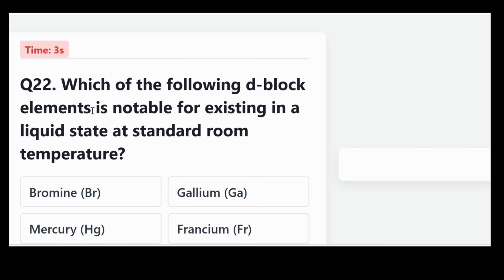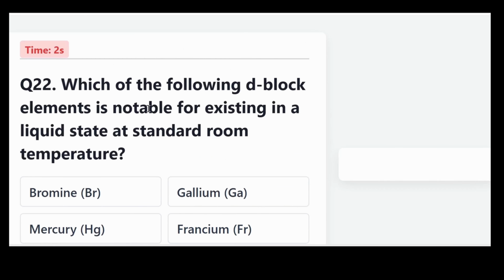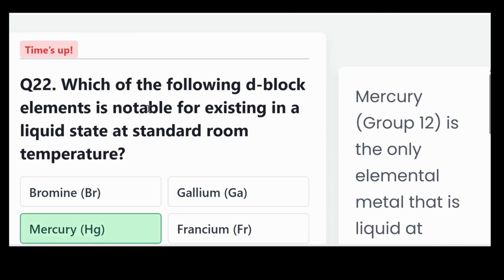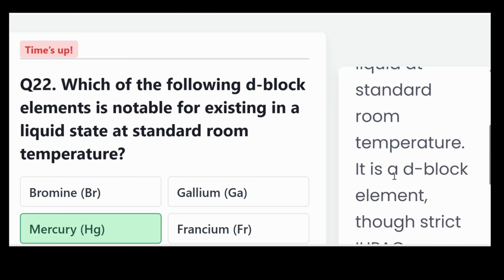Which of the following d-block elements is notable for existing in a liquid state at standard room temperature? Is it bromine, gallium, mercury, or francium? The correct answer, mercury, that is Hg. Mercury, group 12, is the only metal that is liquid at standard room temperature.